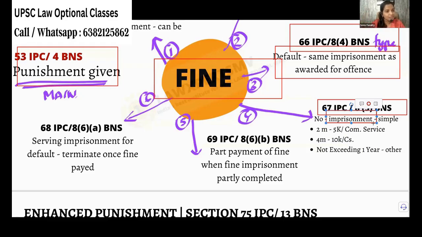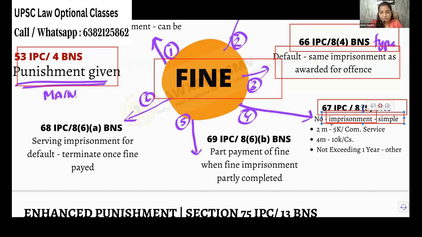So what will be the nature of imprisonment here? Because in the older sentence, there is no imprisonment. So now new imprisonment has come for default of fine. So what type? For those cases, it will not be rigorous. It will be simple imprisonment. Don't worry about this. They are not going to ask. I am saying again, just we are discussing.